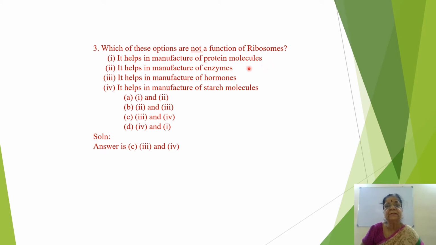It helps in the manufacture of enzyme, that is also a function of ribosome. It helps in manufacture of hormone, you have to think. Then it helps in manufacture of starch molecule. But certainly, you have to choose the answer from these, where the answer is option C.